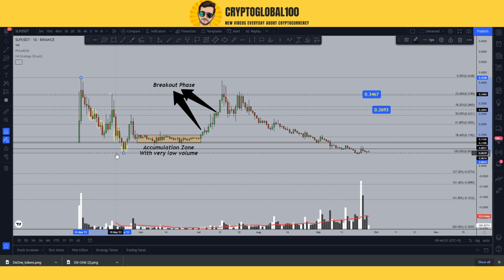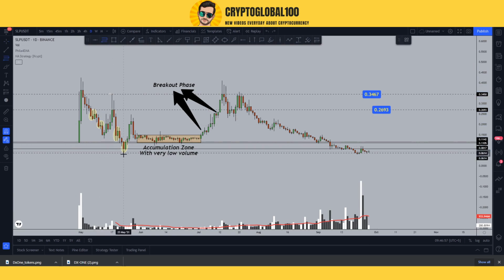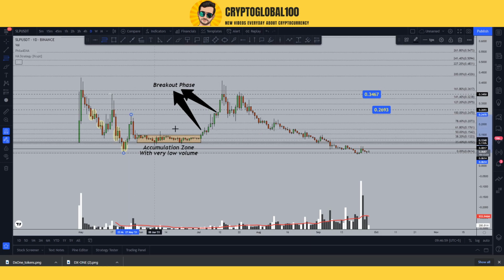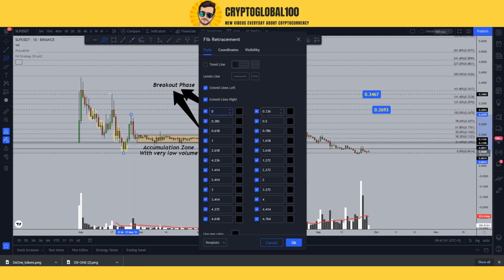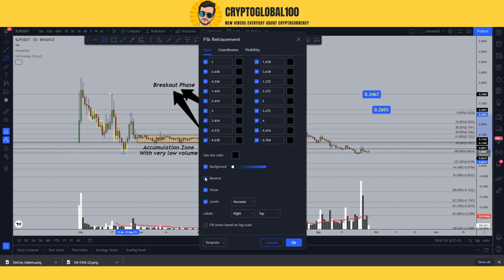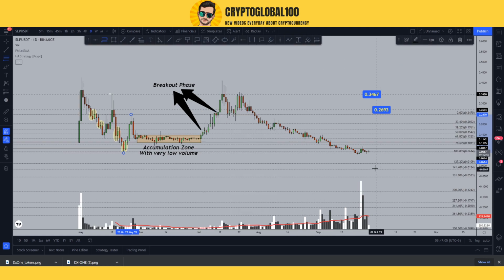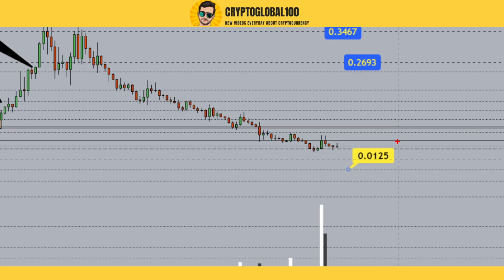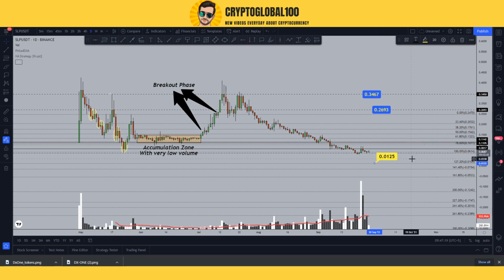Let me just change it for you. I'm just trying to find possible areas where we can find the next low. So the price can go down to this area. Let me turn off the magnet tool. Maybe if it continues to fall, we might fall back to 0.0125 and it would create chaos.